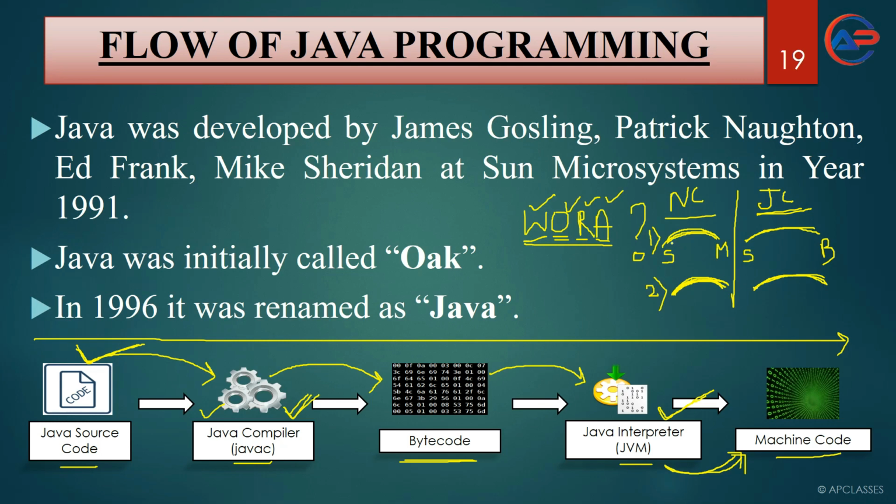Once again, a normal compiler converts source code to machine code, and a Java compiler converts source code to bytecode. Because of a normal compiler, a program is dependent on a machine. It can run on a specific machine, a specific environment, a specific operating system. But because of the Java compiler, the source code gets converted to bytecode, which is independent of machine. It can run on any machine, any operating system. So here are two differences you can write between a normal compiler and a Java compiler.